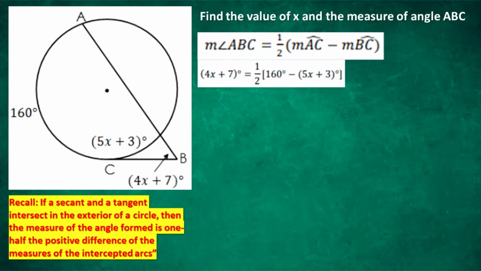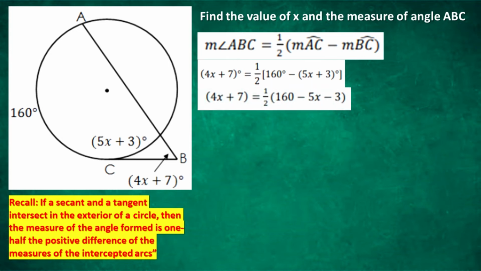That is quantity 4x plus 7 degrees equals 1/2 the positive difference of 160 degrees minus quantity 5x plus 3 degrees. Simplified, we get 4x plus 7 equals 1/2 the positive difference of 160 minus 5x minus 3.